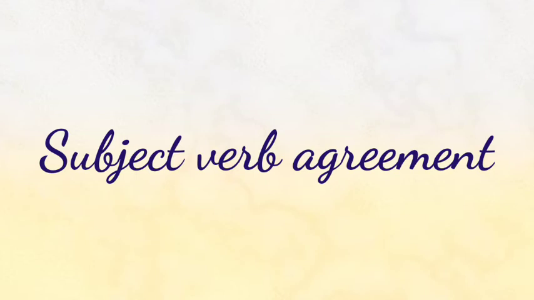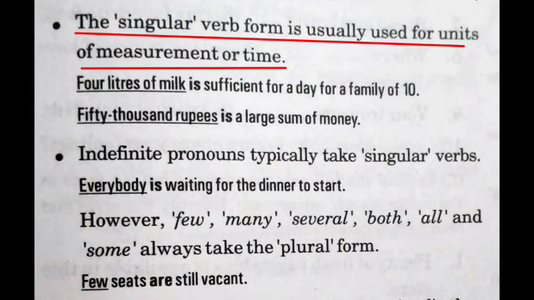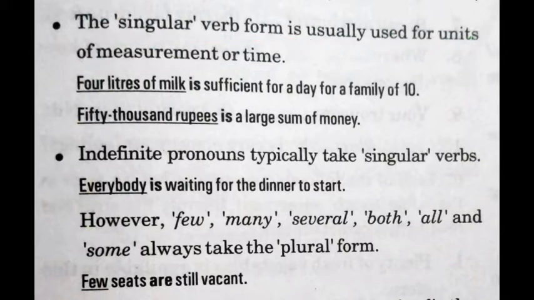This video is a continuation of video number 1, and we are going to continue with the topic of subject verb agreement. The next rule that we are going to read is that the singular verb form is usually used for units of measurement or time. Whenever there are units of measurement like liters or rupees, we use a singular verb with it. For example, 4 liters of milk is sufficient for a day. 50,000 rupees is a large sum of money. Because we have units of measurement, we use the singular verb form.